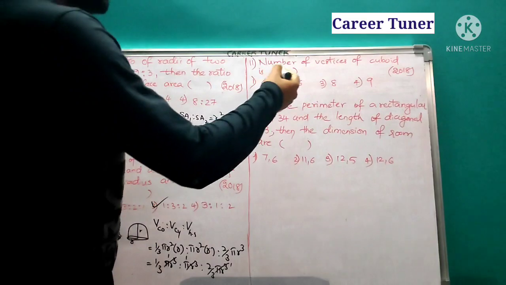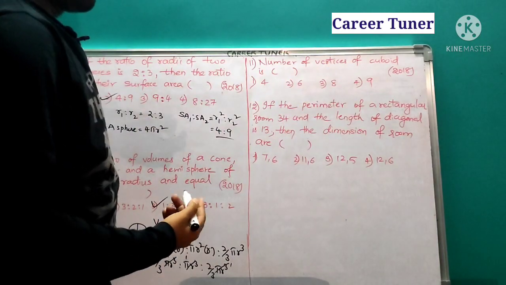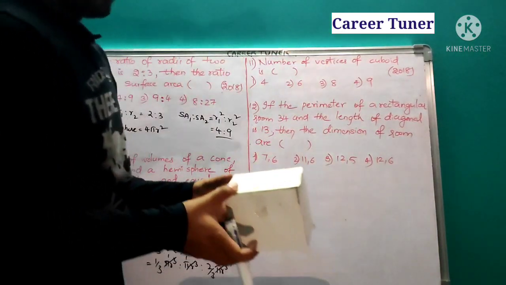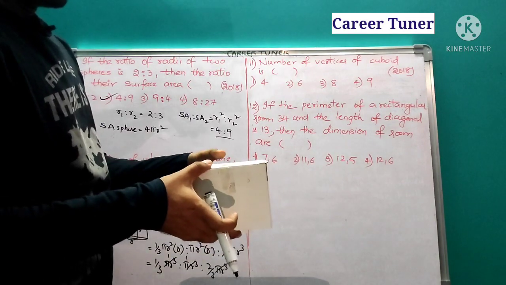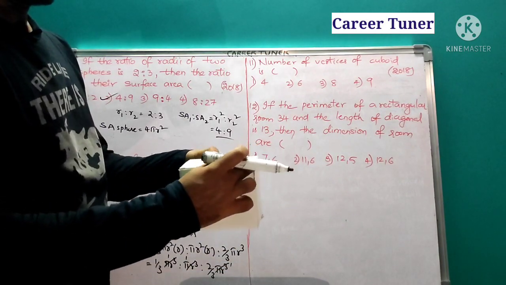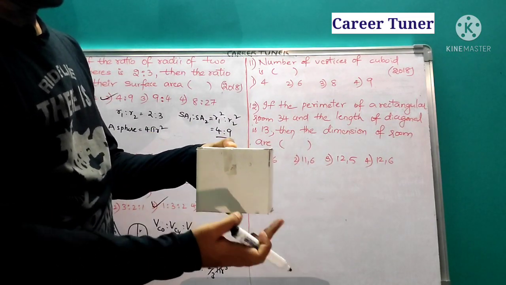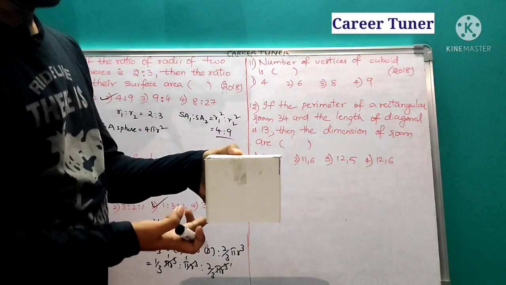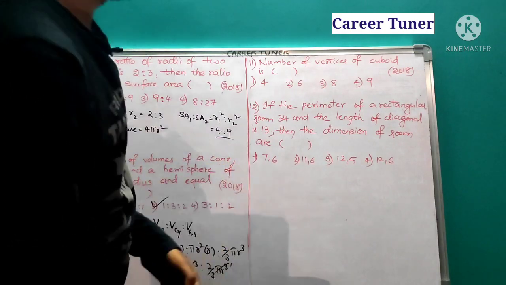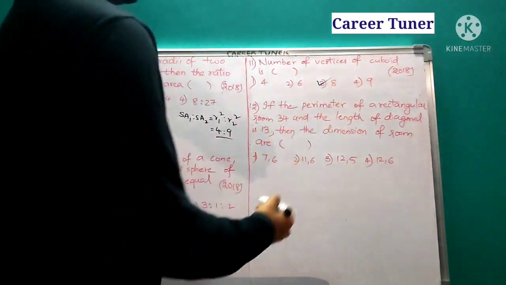Next question: the number of vertices of a cuboid. Imagine this as a cuboid. Vertices, the tip points, how many are there? 1, 2, 3, 4, 5, 6, 7 and 8. So we have 8 vertices. So directly, 8 is the answer.